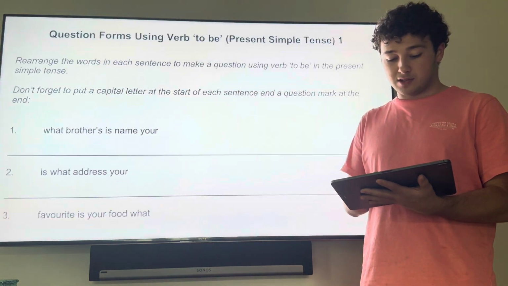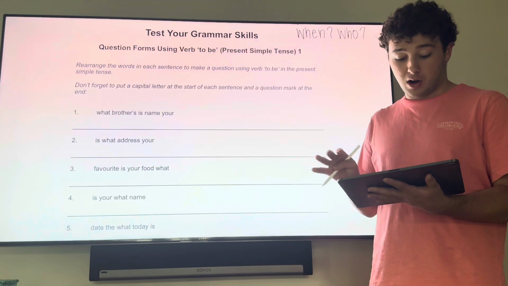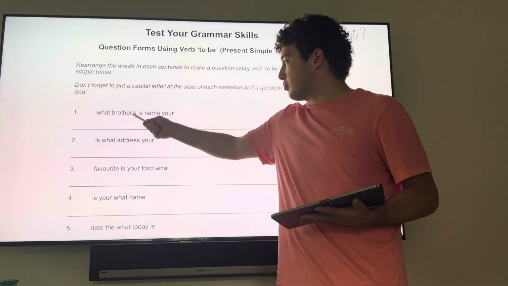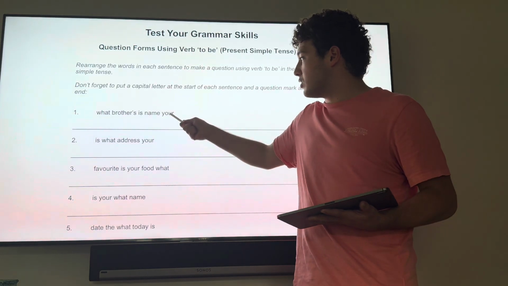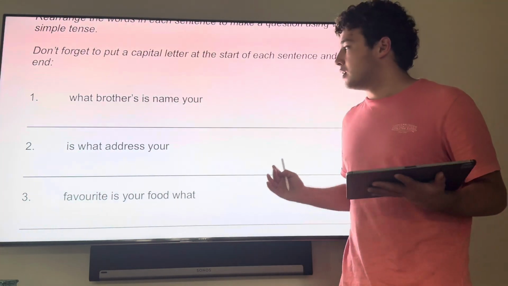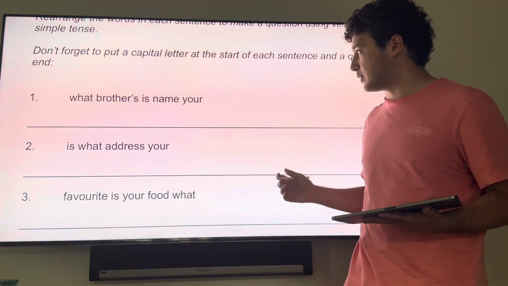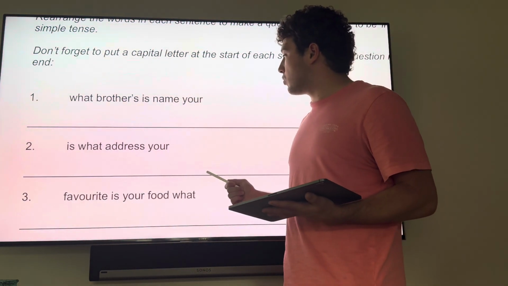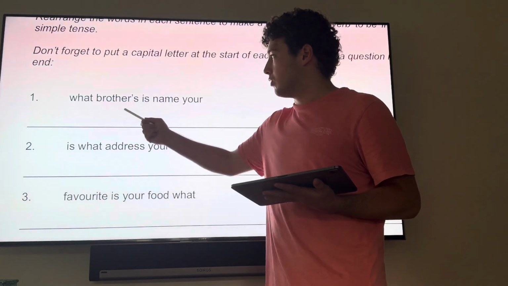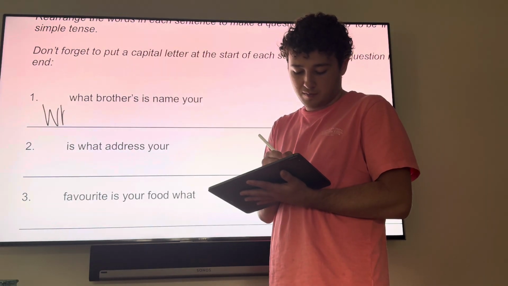However, coming back to this exercise, what usually concerns a noun, an object. So have a look at this one. What brothers is name your? This doesn't make a ton of sense right now, so we do have to change some words to make it into a cohesive question. So because it's a question, you start with the question word. So you'll start with what,